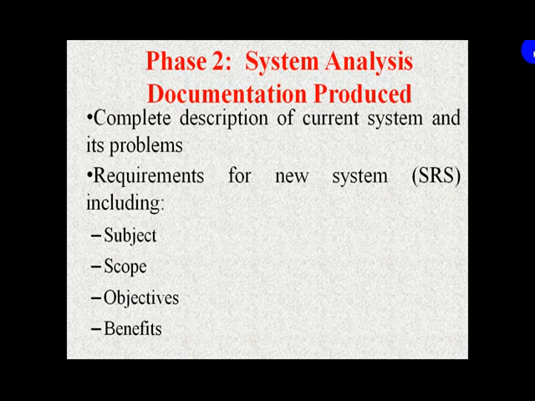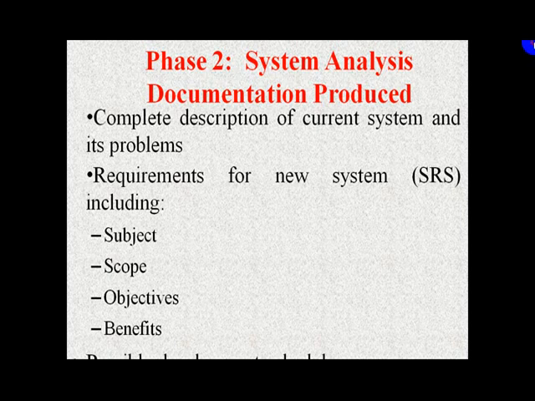So I've already discussed this, that it is the SRS. Complete description of current system, its constraints, its goals, scope, everything, and what are the benefits of this particular system, because this is a major thing with which you are going to trade off or bargain with the cost and the time as a software manager. So output of system analysis would be a complete description of all the requirements. We call it SRS, and it majorly includes the subject, scope, objectives and the benefits.